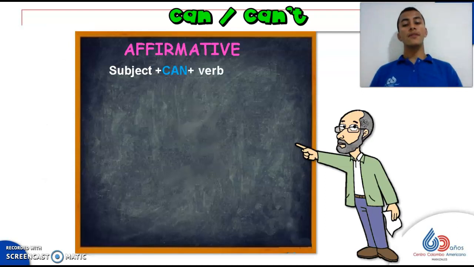Now let's see the affirmative structure of can. So we have subject plus can plus the verb. Now I am going to show you some sentences with some complements that you can use when creating a sentence with can. The first one, so you are going to repeat after me to improve your pronunciation.